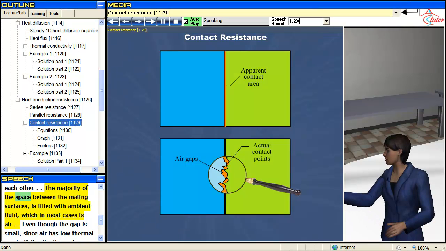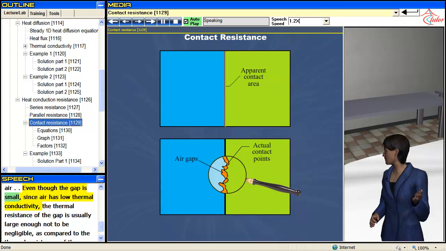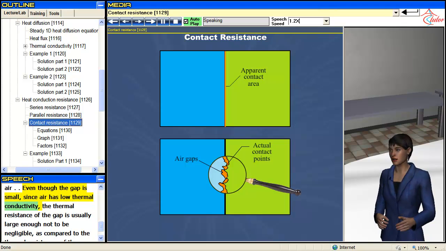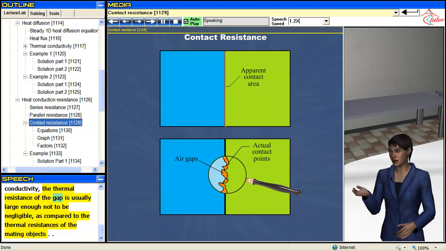The majority of the space between the mating surfaces is filled with ambient fluid, which in most cases is air. Even though the gap is small, since air has low thermal conductivity, the thermal resistance of the gap is usually large enough not to be negligible, as compared to the thermal resistances of the mating objects.